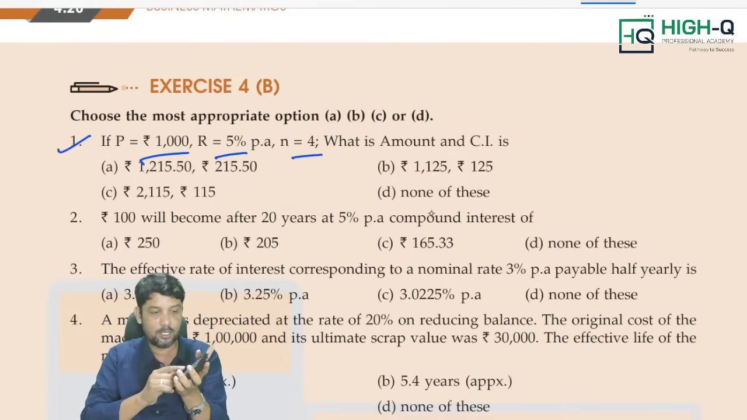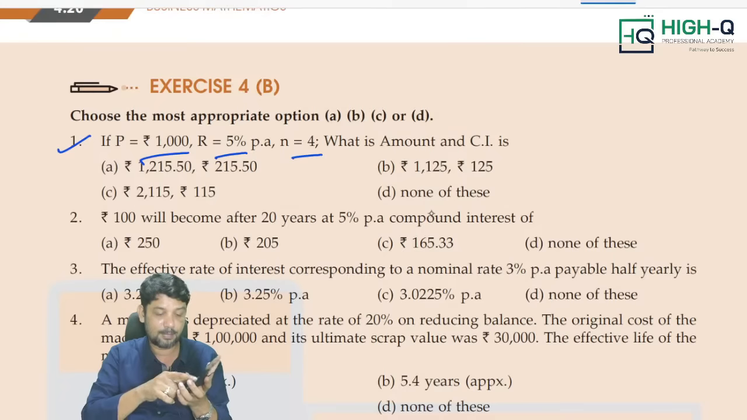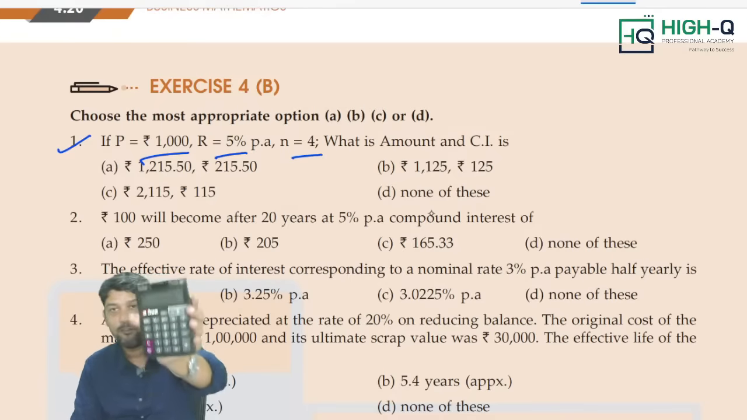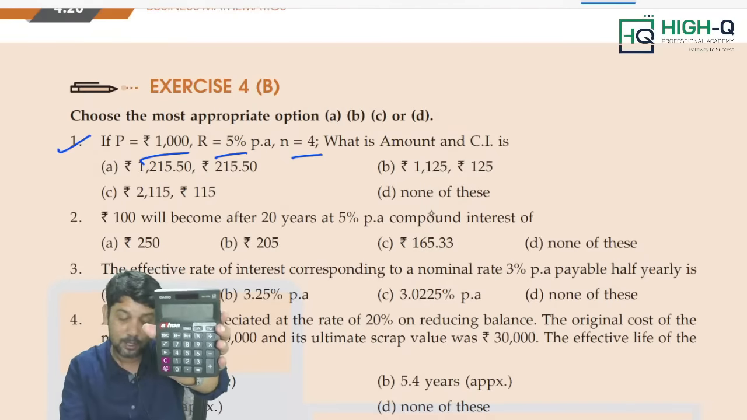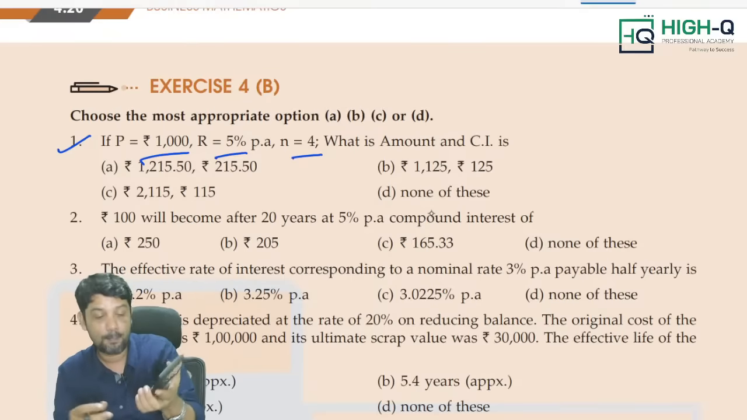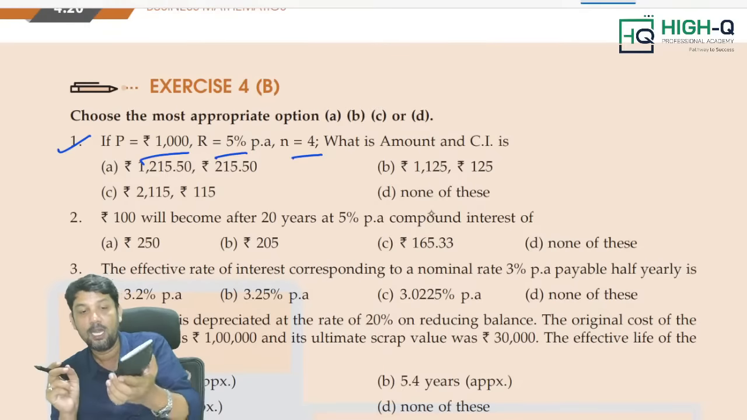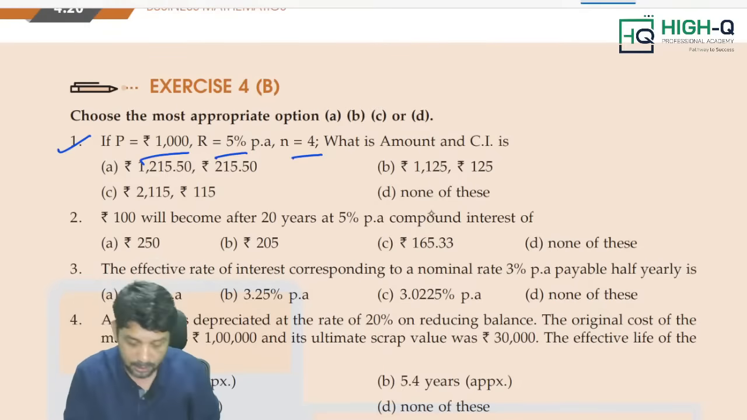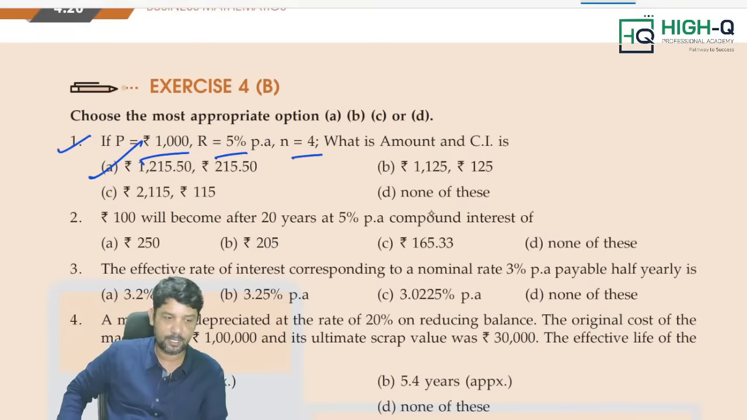Simply what you are going to do? Principal is 1000 rupees, plus rate of interest 5%, number of years 4. That means we need to add 5% four times. Plus 5%, plus 5%, plus 5%, plus 5%. Four times we added. Did we get 1215 point something? So that is our amount. If the question asks for compound interest only, from this you need to subtract the principal, minus 1000. Are we getting 215.5? So this is our answer. Simply you keep on adding the rate of interest, and you will get the compound interest, my dear.